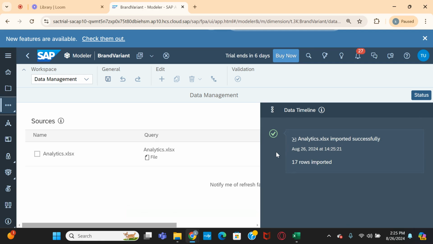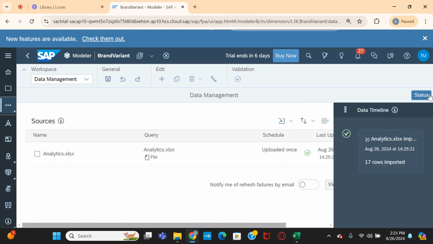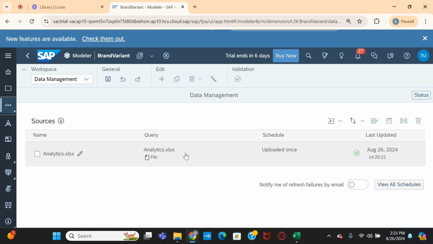So overall 17 rows imported from our flat file. Here you can see the status uploaded once. If you go to the status again, you can see how many rows it imported, what timestamp also you can see. That's fine.